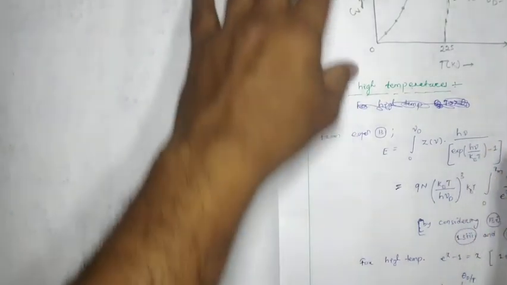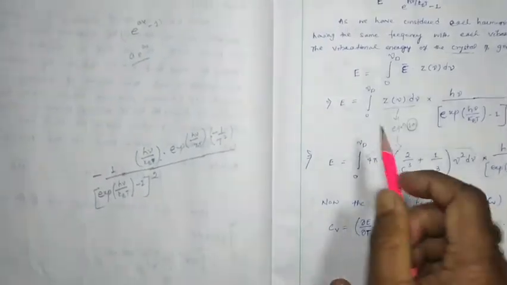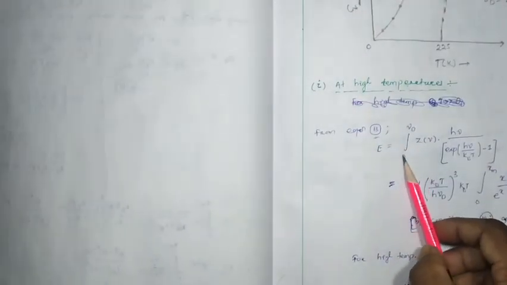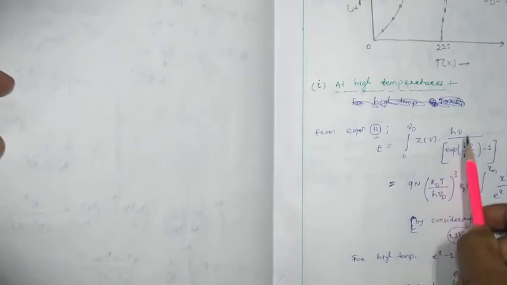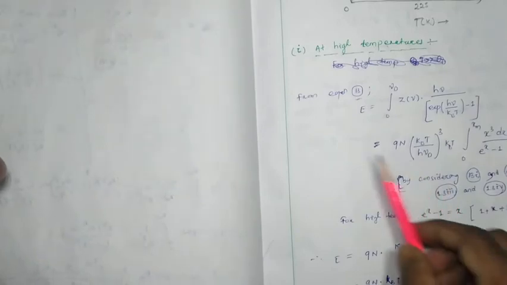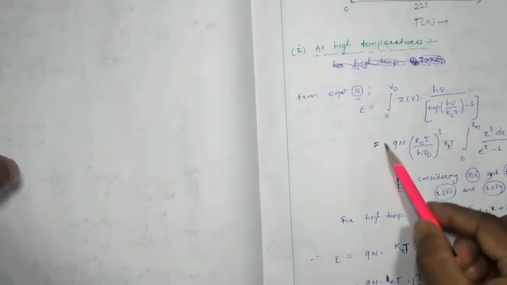So from equation number 13, we have this much, that is 0 to mu d, integral of h mu by exponent of h mu by kbt minus 1, will be equal to this much. Let it be equation number 18. How are we going to get it? You just do it in your rough by considering 13i, 13ii, 13iii, 13iv.